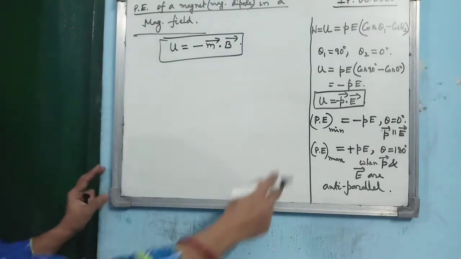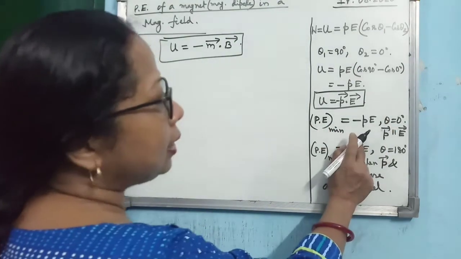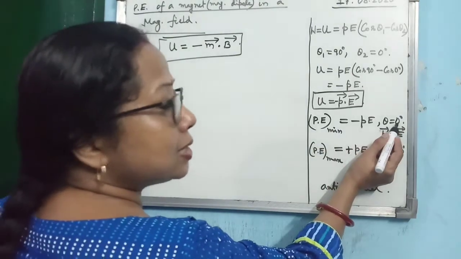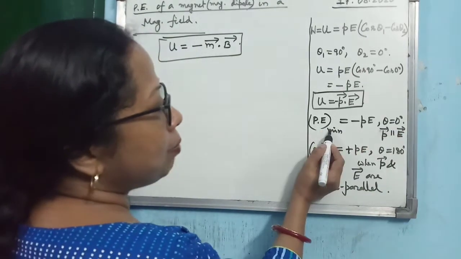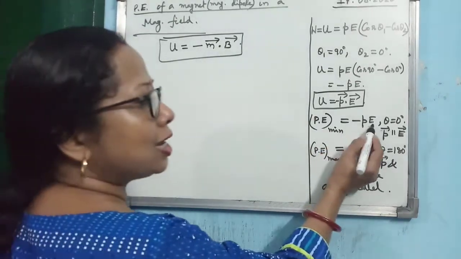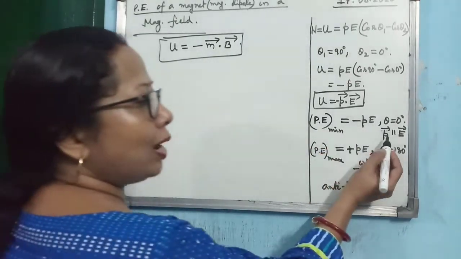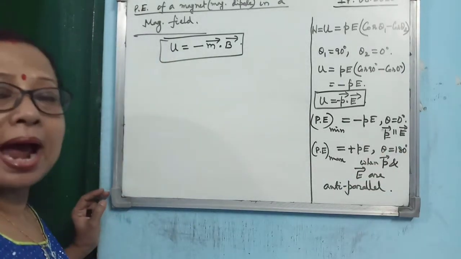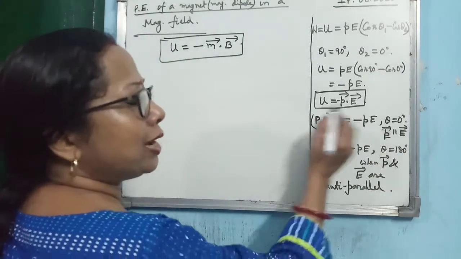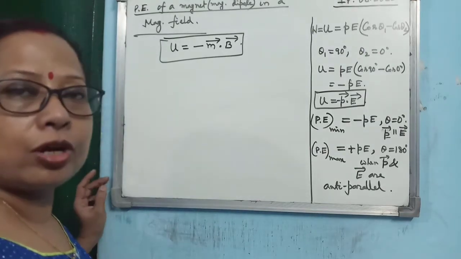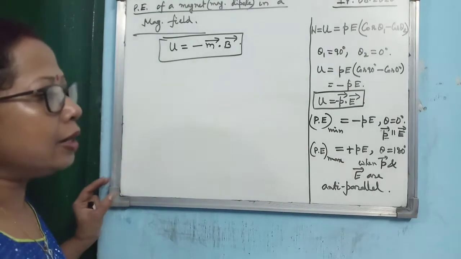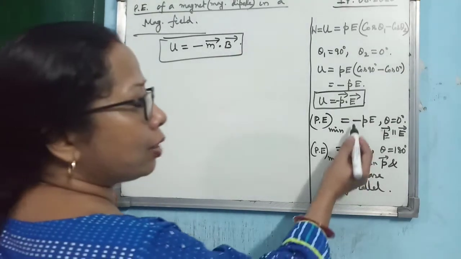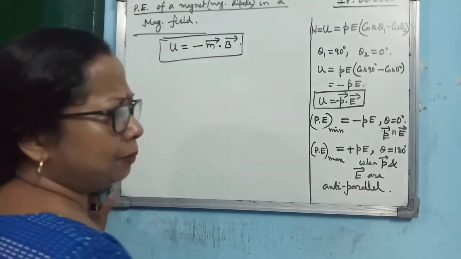And we know in case of an electric dipole that the potential energy will be minimum when theta is 0 degree. And what is the minimum value? Minus PE. Means when P and E are parallel to each other, the potential energy possessed by the electric dipole is minimum, and it is maximum when theta is 180 degree, and the maximum value is plus PE.